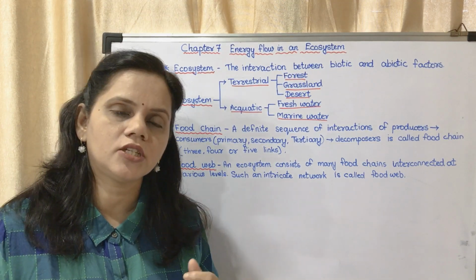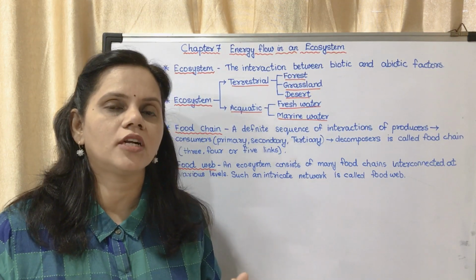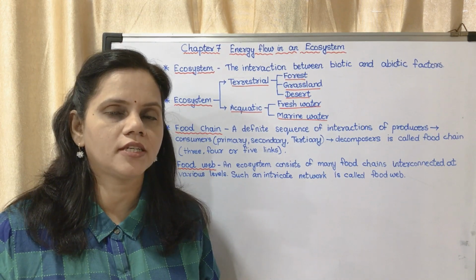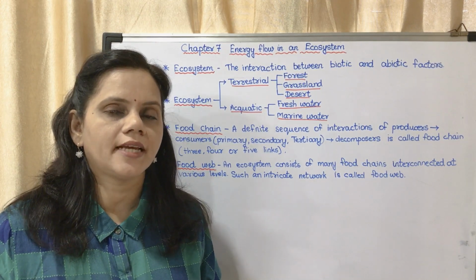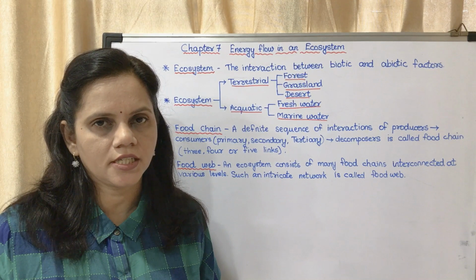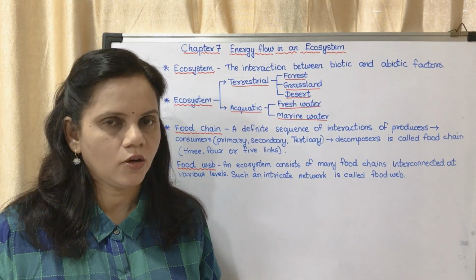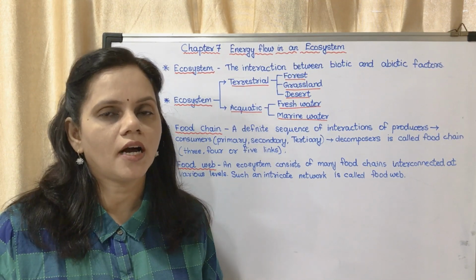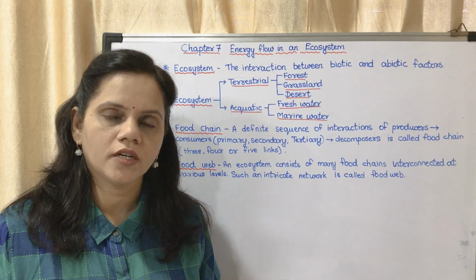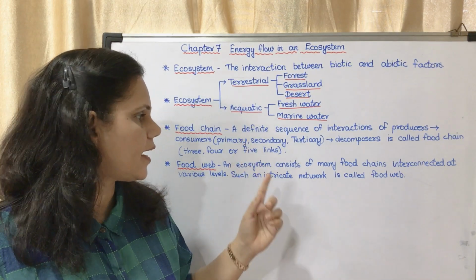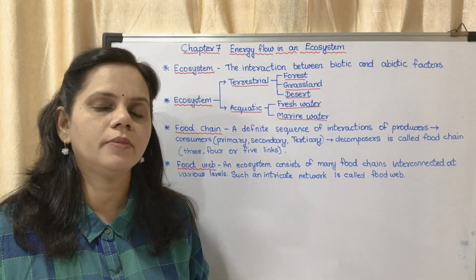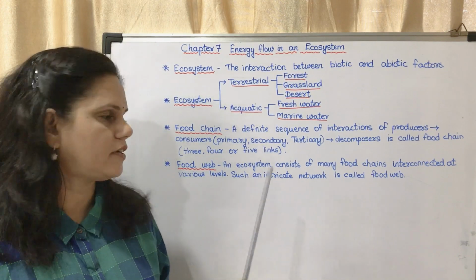So have you understood all these terms? What are the terms? Producer, primary consumer, secondary consumer, tertiary consumer, decomposer, herbivore, carnivore, omnivore. Next is food chain and food web. Now what do you mean by a food web? We will see what a food web is.